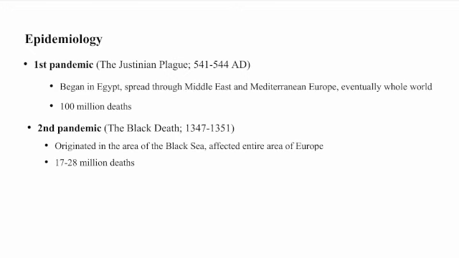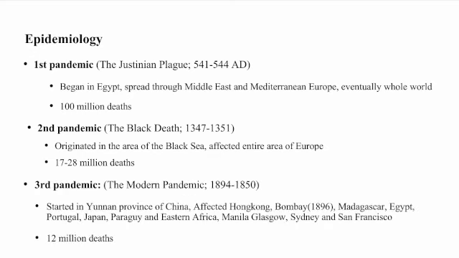And the second pandemic was called the Black Death, which occurred between 1347 and 1351 AD. It originated in the area of the Black Sea and affected the entire area of Europe. 17 to 28 million deaths occurred, and it is believed that 1/3 of the population of Europe was wiped out by this pandemic. The third pandemic was the modern pandemic that occurred between 1894 and 1950.